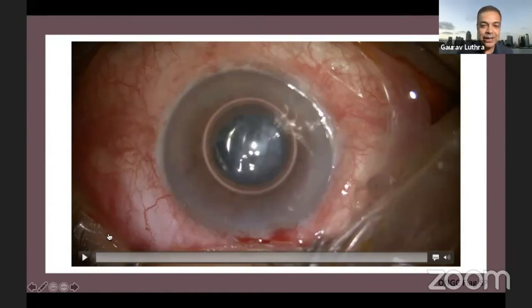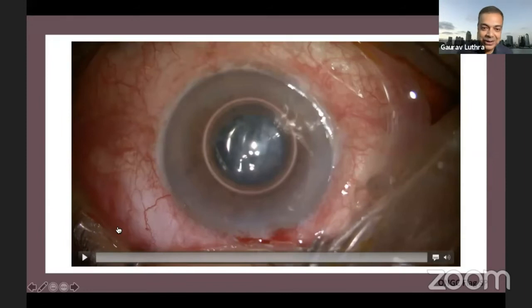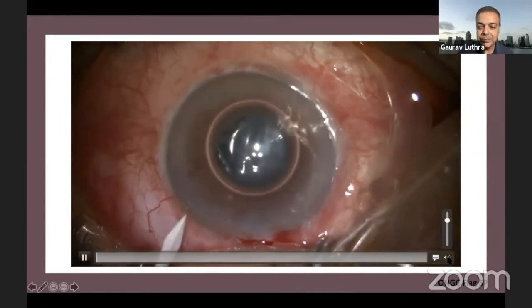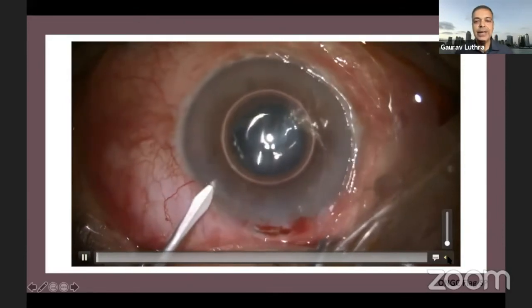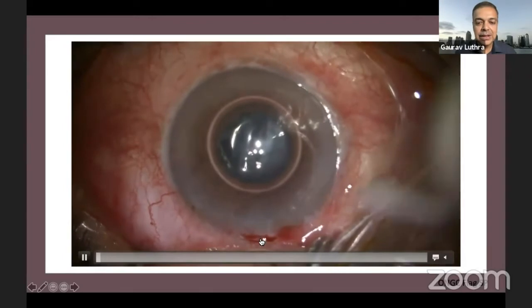So all I had to go with was an ultrasound to see that the posterior segment was clear and there was no nucleus drop. And that's all I knew about this patient. So as we started off, I created new incisions. She had made an incision superiorly over here, which was a sclerocorneal incision.